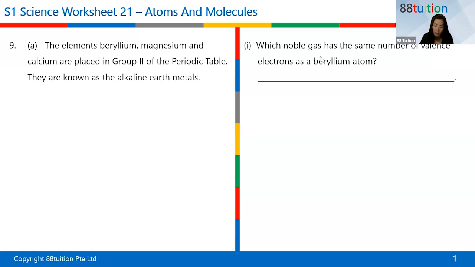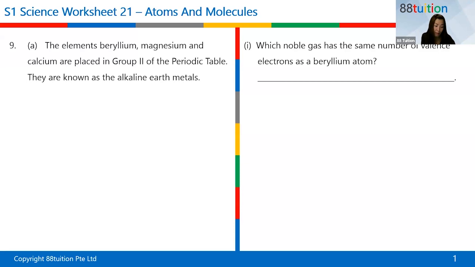Not too difficult actually. If you look at question 9, elements beryllium, magnesium, and calcium are placed in group 2 of the periodic table. Now, the information here, for example saying that they're alkaline earth metals, at your level you don't need to know yet. But when you are learning the periodic table, not next year, it should be in Sec 3, you need to know group 2 elements have a special name. It's called alkaline earth metals, okay? So that's their special name.